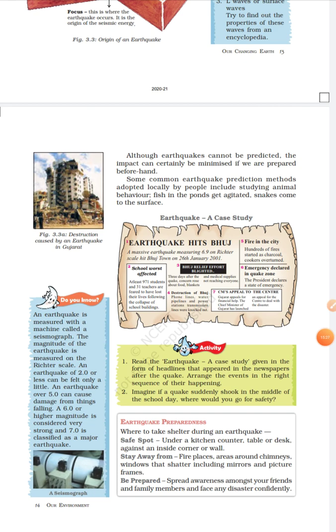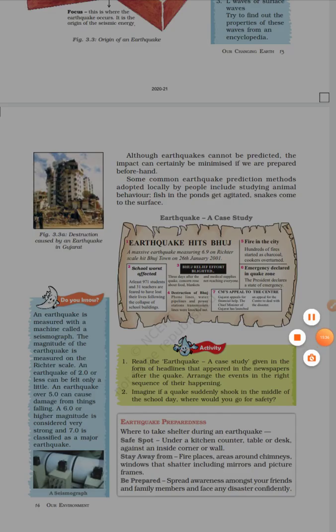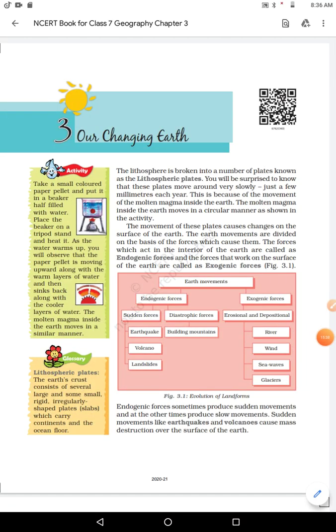So students, this is all for today about the changing of the earth. I repeat myself again: we have two types of force that create change. One is endogenic force and the second is exogenic force. Endogenic force is the force which acts inside the earth, in the interior.